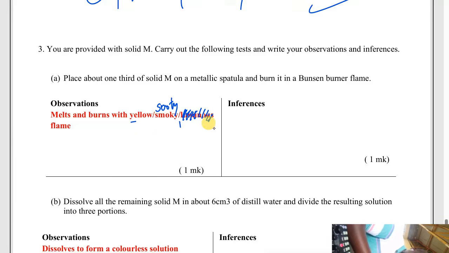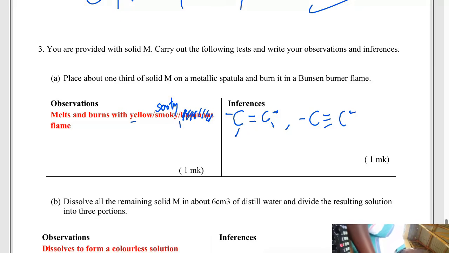We suspect it to be an organic compound, and it has a triple bond or a double bond, because these are the ones that are unsaturated. Therefore, this is a double bond, or it could be a triple bond. An alkane, an alkene, or an alkyne.